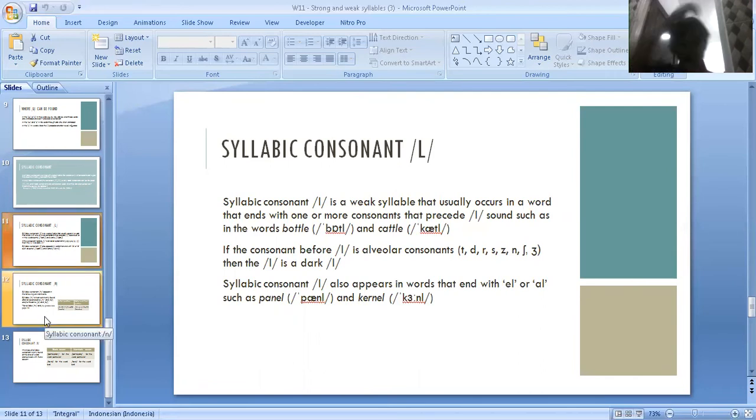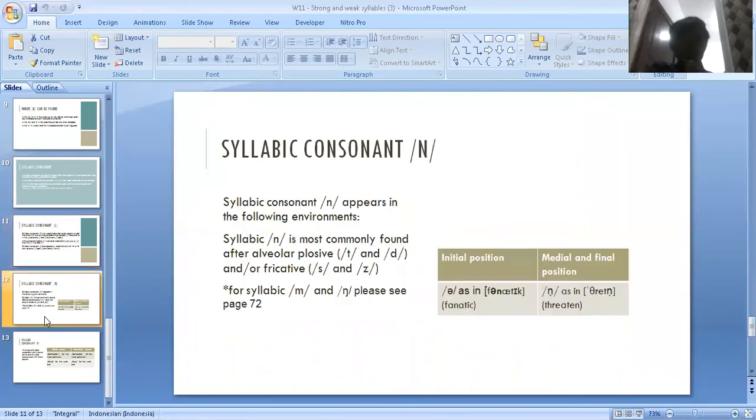Okay, we're going to move to the next slide, last slide. Okay, then this slide is explaining about syllabic consonant N. Syllabic consonant N appears in the following environments. Syllabic N is most commonly found after alveolar plosive, T and D, or fricative S and Z. For syllabic N, please see page. Okay.